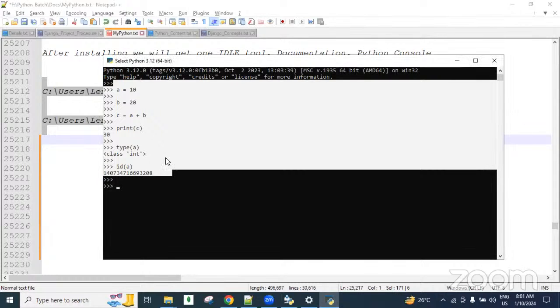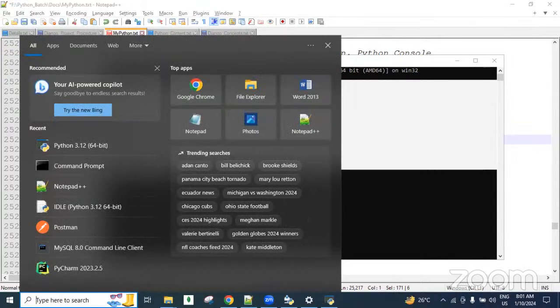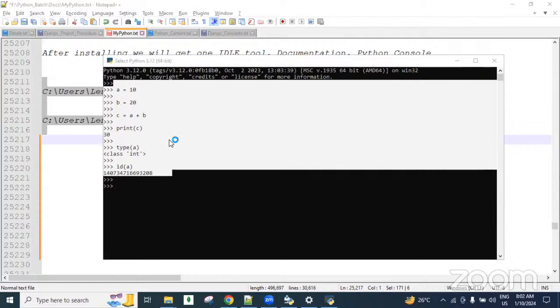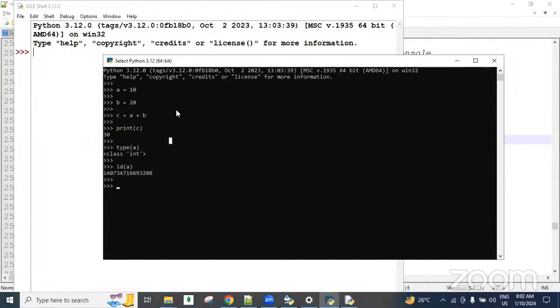Next, guys, if we want to develop more lines of code at a time in one place, and execute all the lines together at a time, then we can use an alternative. That is the IDLE tool, guys. This IDLE also looks like the Python console.